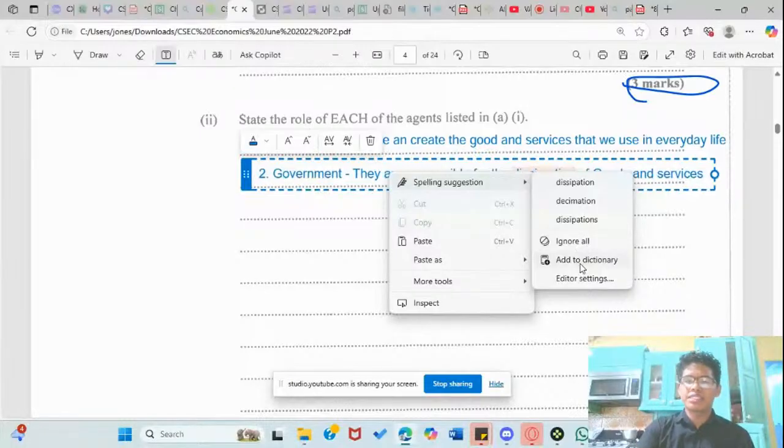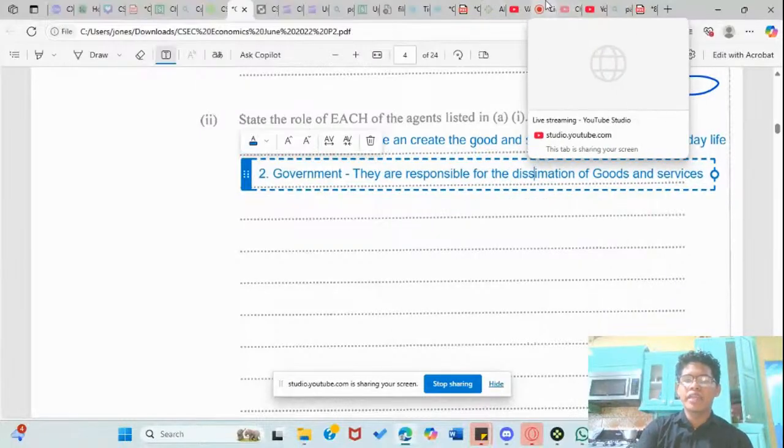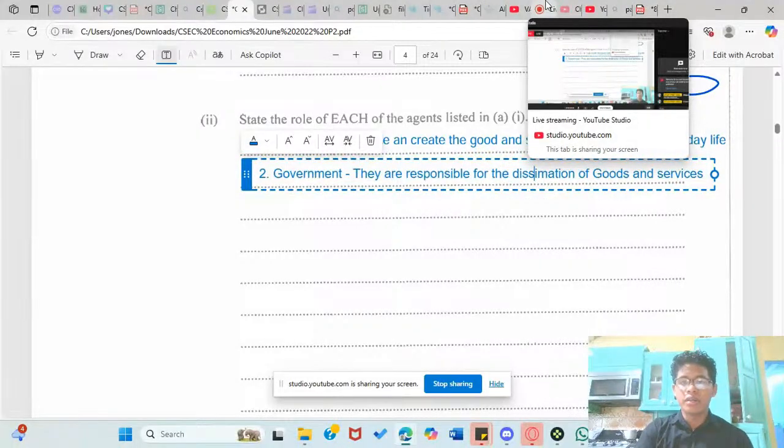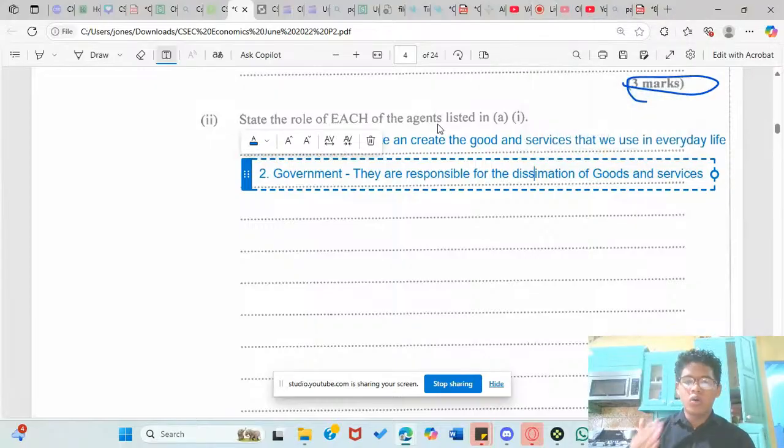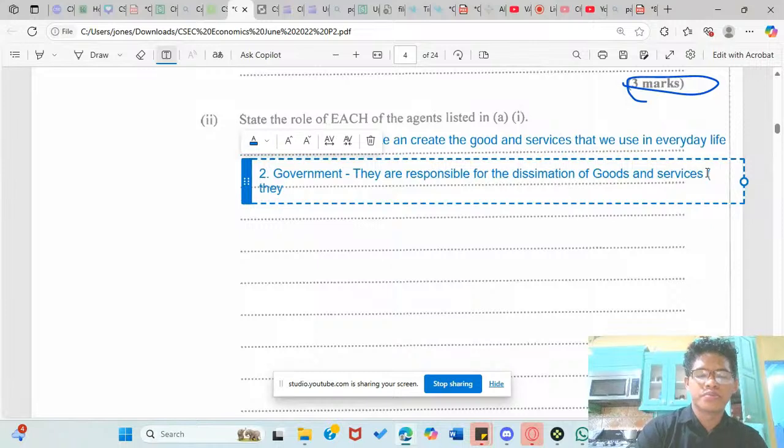When I use the term dissemination, I mean that they are the ones responsible for putting the goods out there. They're responsible for sharing the goods among the country and stuff like that. They allow for the production process to take place.